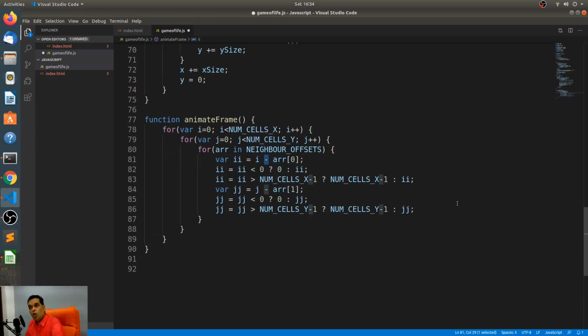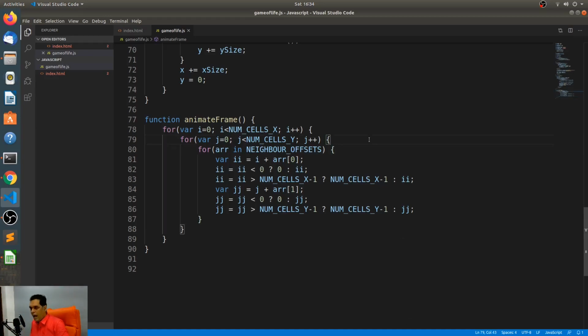Oh, I'm sorry. It should be plus. It should always be I plus. The reason why, I mean, it should be I plus array of, because we are doing minus 1 over there in the offset. That's a good catch. You know, this is one of the reasons why pair programming is such a good practice, because of the second set of eyes on the code. All right. So we have this now.